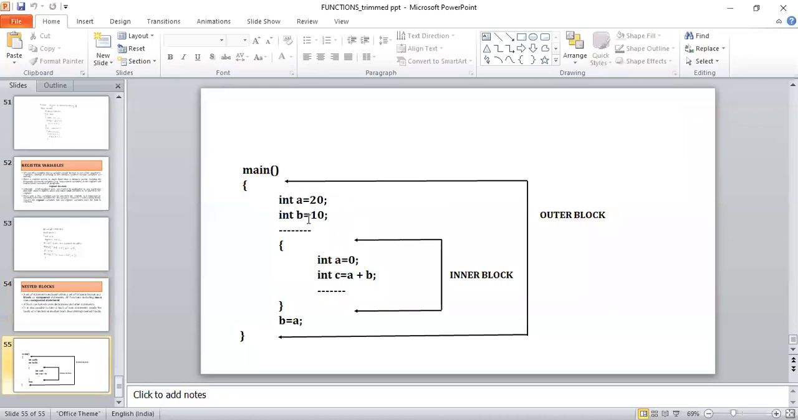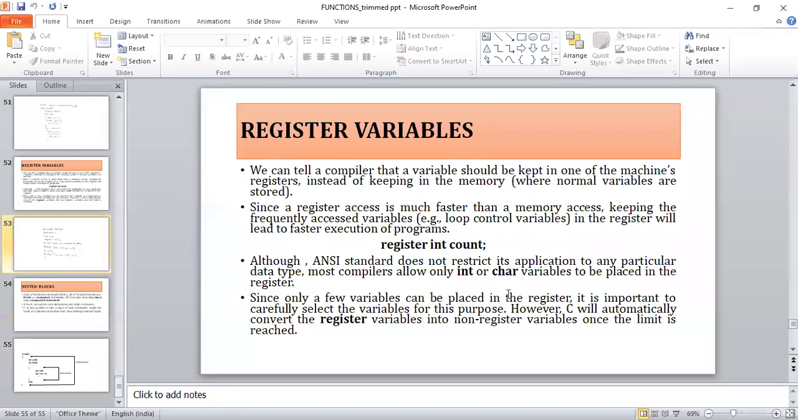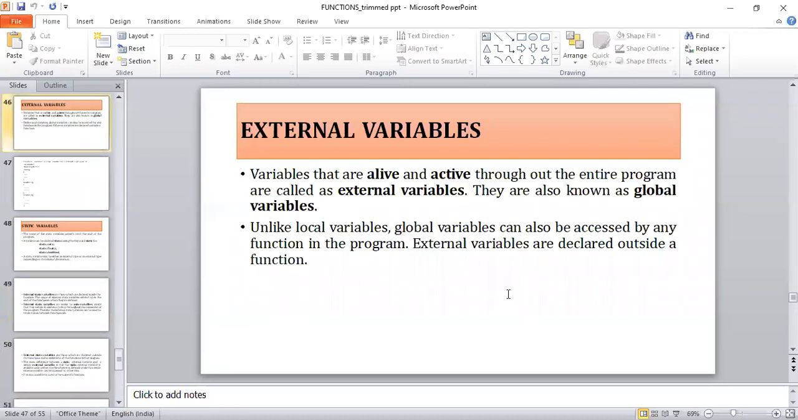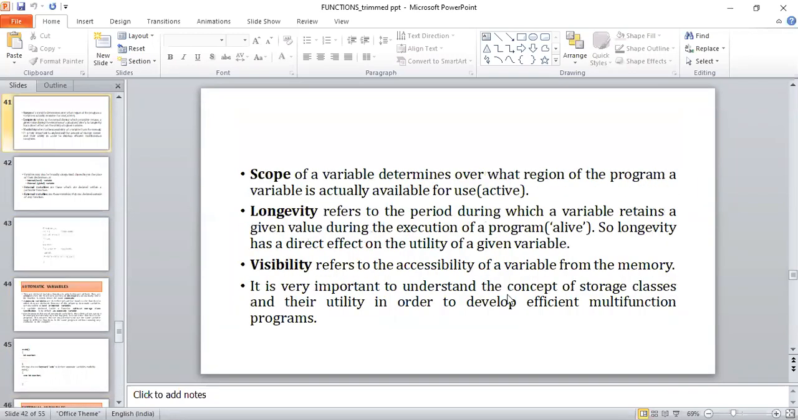In the main function, there is one more block of code: int a is equal to 0, int c is equal to a plus b. First this inner part is going to be executed, and later we are going to execute the outer block. That is how the nested block works. Understood? So this is regarding your storage classes and the scope, visibility and lifetime of variables.